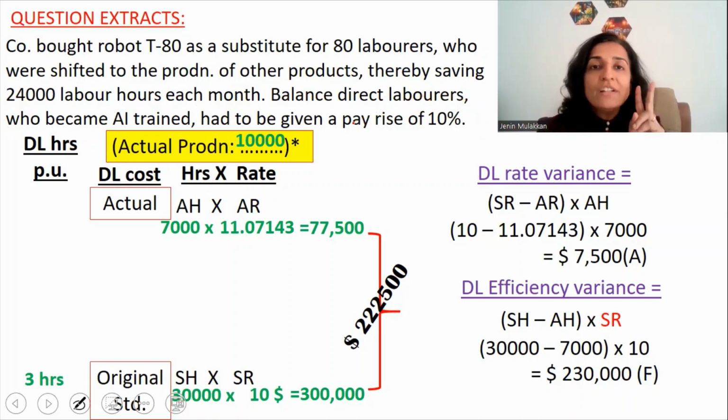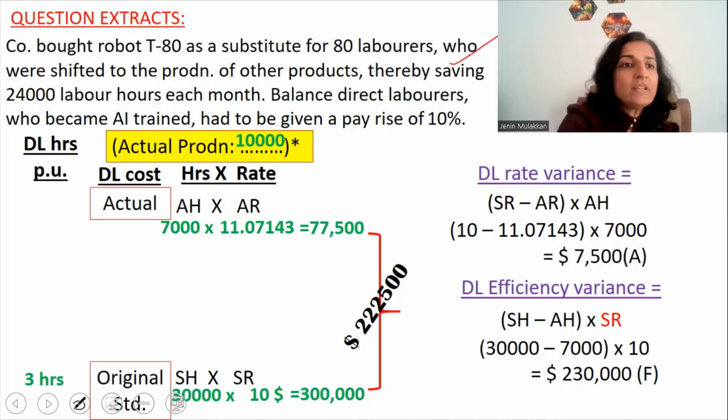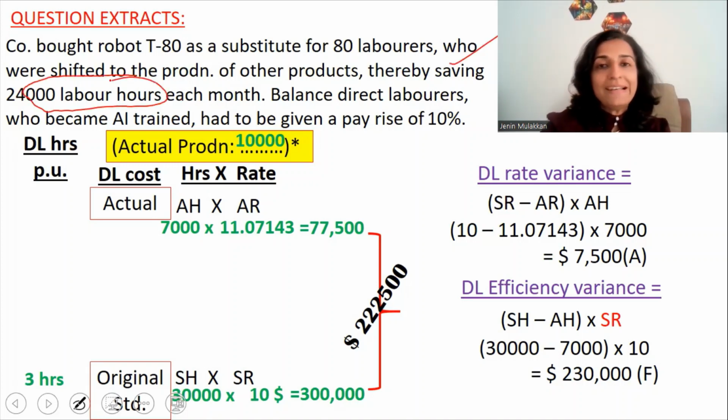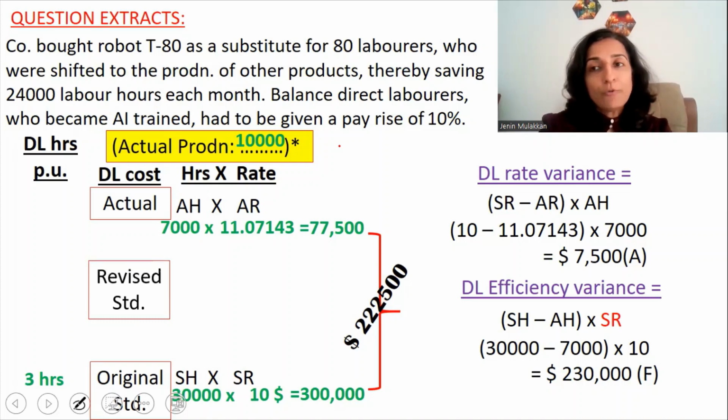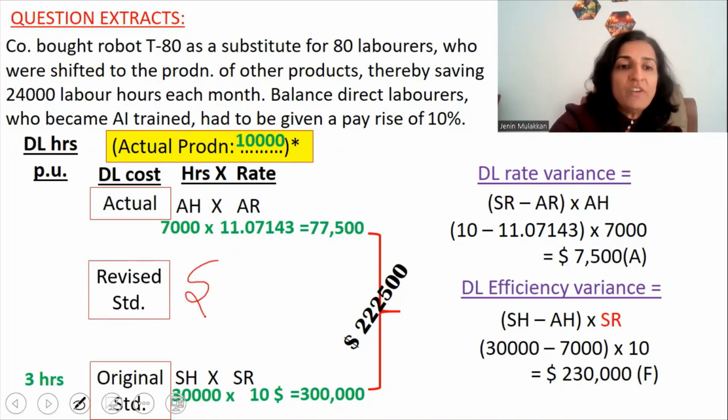So in short, what are the two modifications that happened in the budget? One is the savings of 24,000 labor hours per month and the laborers being given a pay rise of 10%. So we will create the revised budget. So revised budget, I will write it in the center. Now for the revised budget also we need the standard hours and the standard rate.